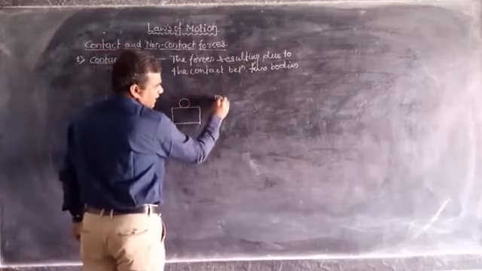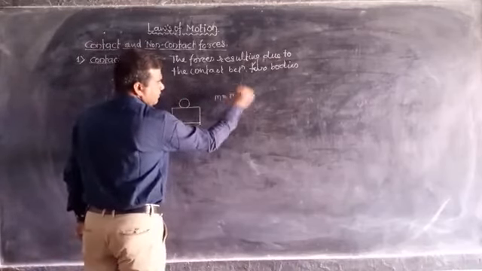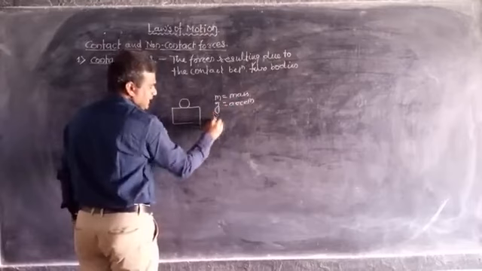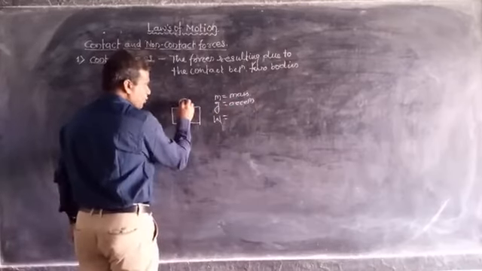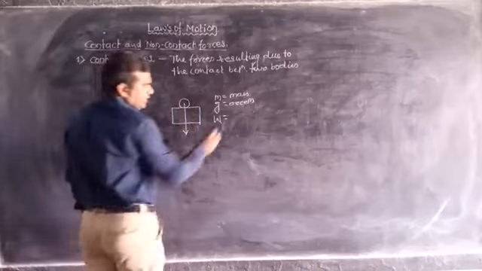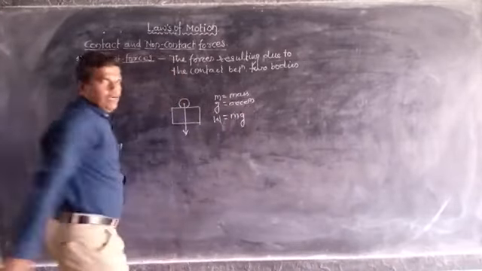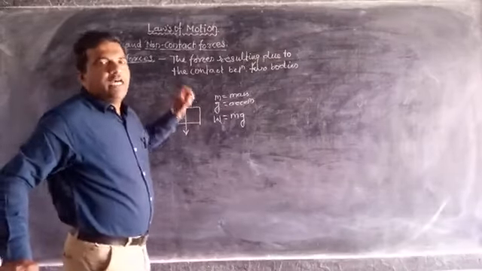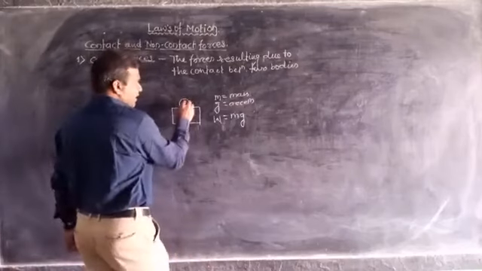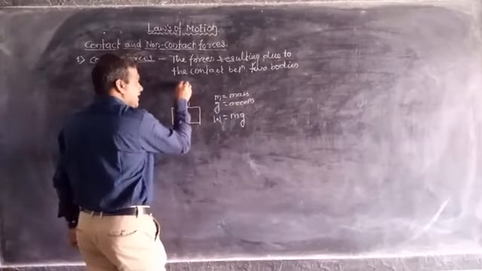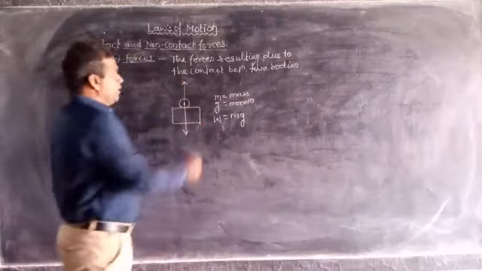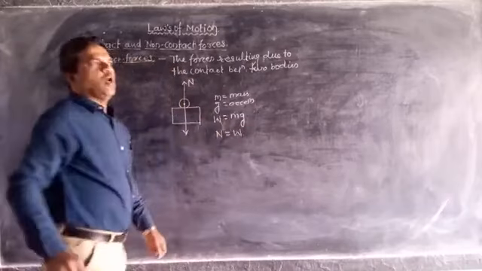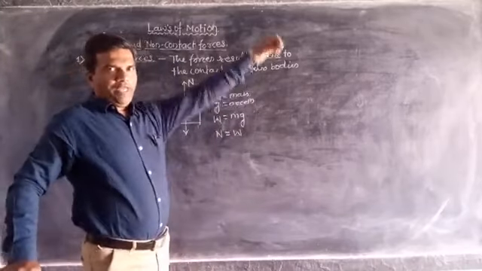let m be the mass of the object, g be the acceleration due to gravity, then the weight of the object is always exerted in the downward direction, that is, weight W is equal to mg. This weight has an equal and opposite reaction, which is called normal reaction, and this normal reaction is acting in the vertical direction. So this is N, which means in this case N is equal to W, that is, the normal reaction is equal to the weight of the body.